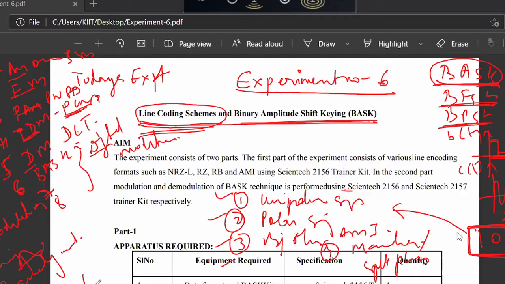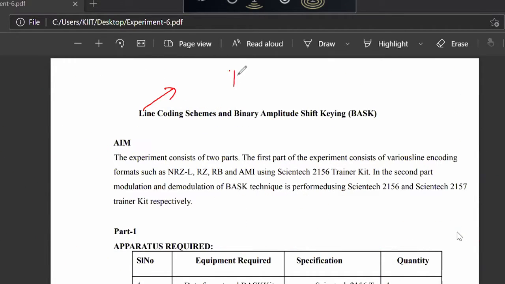Digital waveform is not just this. This is not only one digital waveform. Digital waveforms or digital signals can have different forms, which are called line coding schemes. So why is it called a line coding scheme? Because this scheme is a part of PCM. In the pulse code modulation chapter, this topic is a part of PCM.